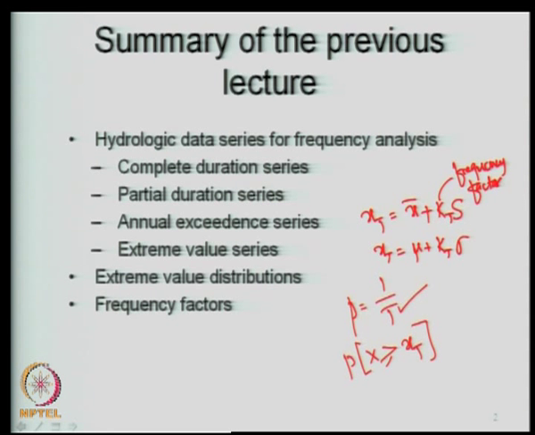Now, frequency factors for most distributions that we use in hydrology have been specified by earlier studies, and these are available in some empirical relationship form for different distributions. For example, normal distribution, log normal distribution, log Pearson type 3 distribution, extreme value type 1 distribution, etc. We have the K_T factors, which are the frequency factors, and then we use that to obtain X_T. Finally, our aim is to obtain X_T for a given return period T, given a particular distribution.